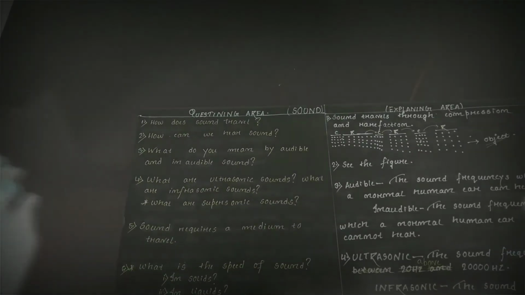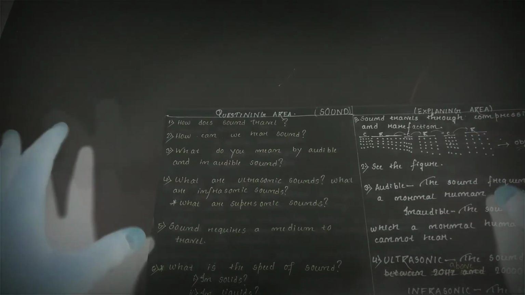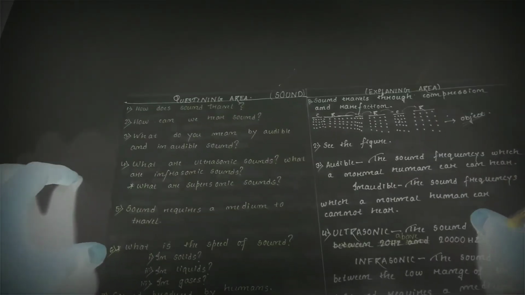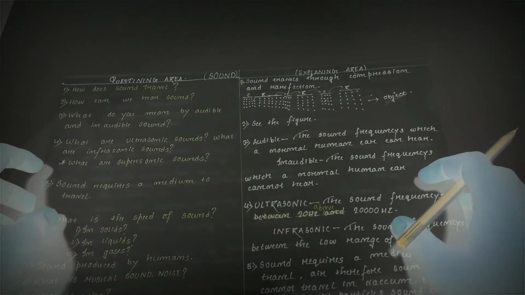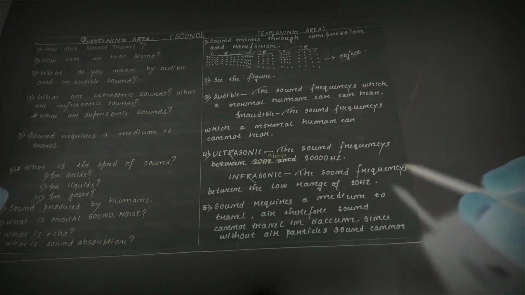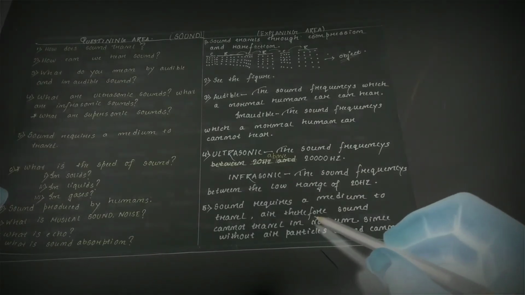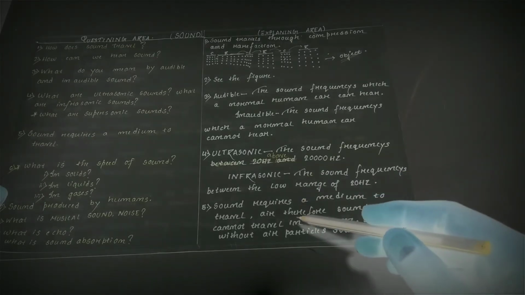So now we know how sound travels, how we can hear sound, what we mean by audible and inaudible sound, what ultrasonic sounds are, what infrasonic sounds are, and what supersonic sounds are. Now we are left with the last topic of this video. This is: sound requires a medium to travel or propagate. Now why? As you can see here, sound requires a medium to travel, like air. Therefore, sound requires a medium to travel in air.